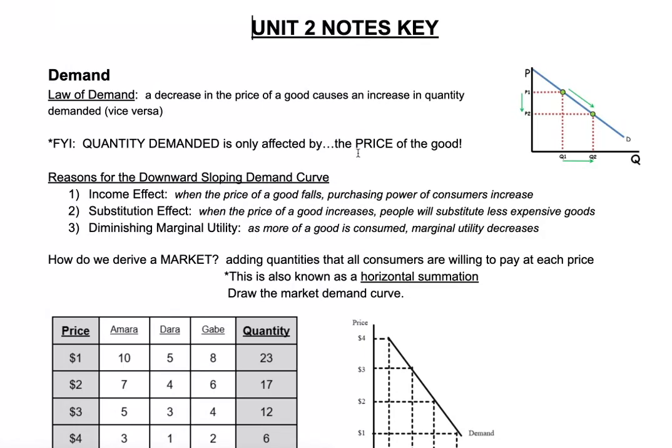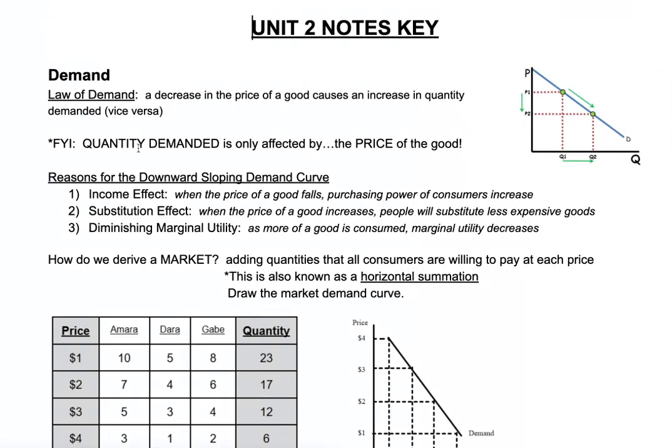Price goes down, you're able to purchase more. Okay. Now, take a look at this graph. The demand curve is a downward sloping graph. As price goes down, quantity demanded increases. As price goes up, quantity demanded decreases. It makes sense, this negative correlation.